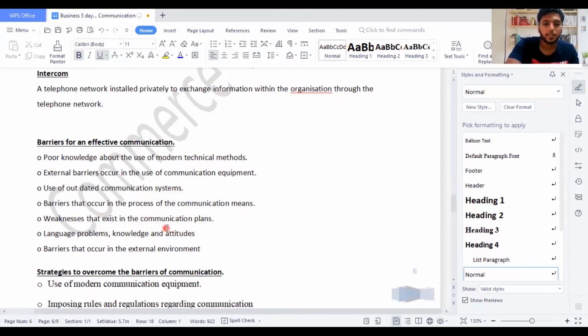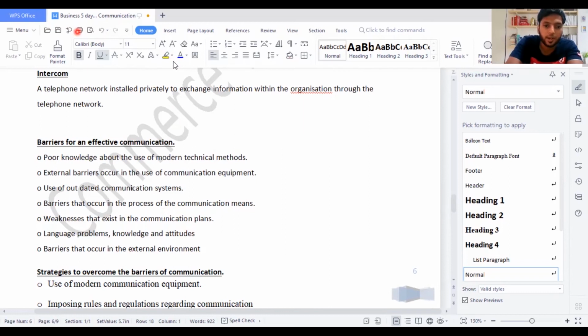Weakness that exists in the communication plans. So what might be the weakness? Sometimes the internet can go down inside the organization. Sometimes when you reach the customers, they will not answer your call. That can also happen in ineffective communication. It also says language problem, knowledge, and attitude. When you communicate some message to another party, the person receiving the message might not understand it as you expected. The person will be speaking in a different language which you do not know. Then of course there will be a problem in communication.